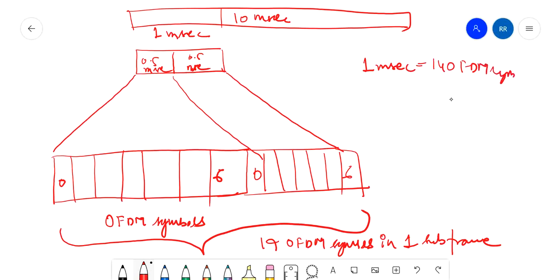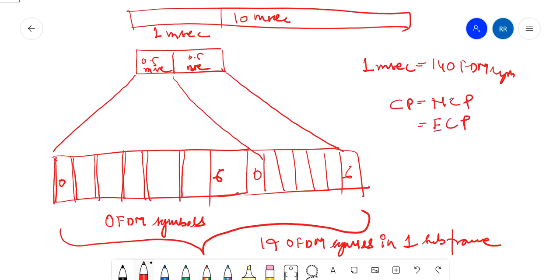Now if you want to deep dive further, we have one cyclic prefix at the start of every symbol. This is one cyclic prefix, and this is its duration. There are two types of cyclic prefix: normal cyclic prefix and extended cyclic prefix.